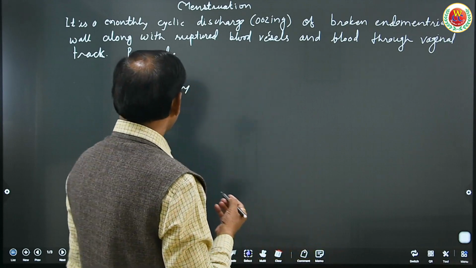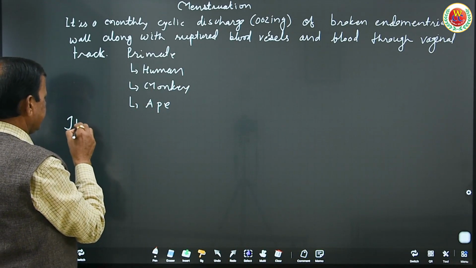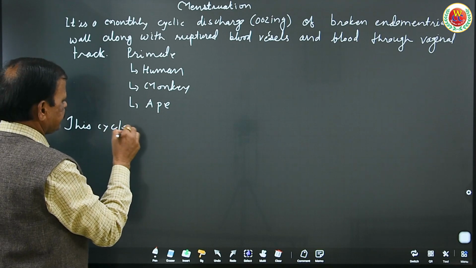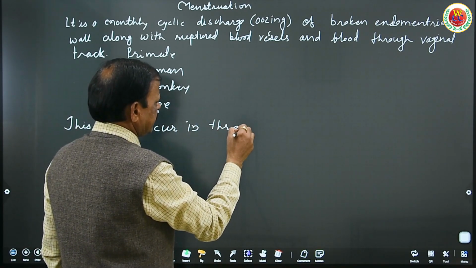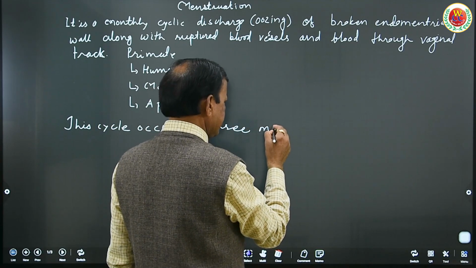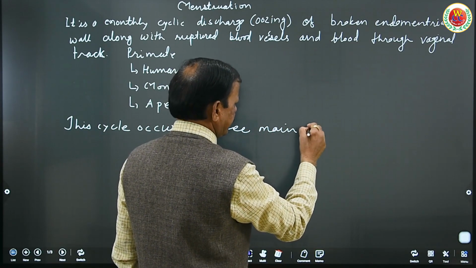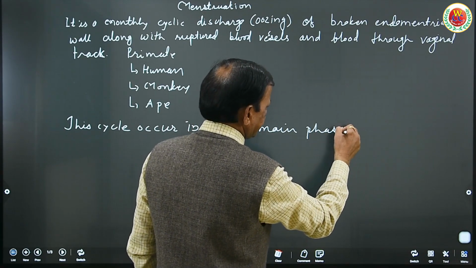Now, this cycle occurs in three main phases. What are those phases?